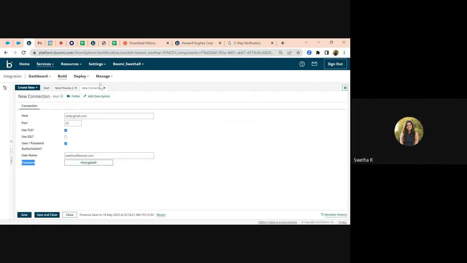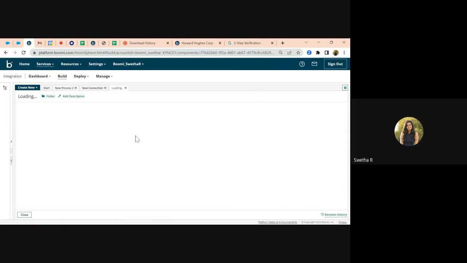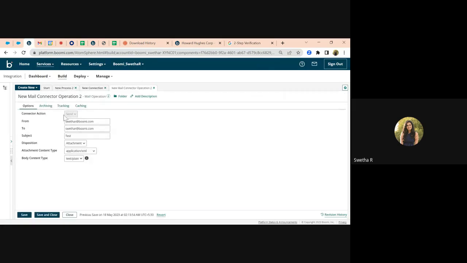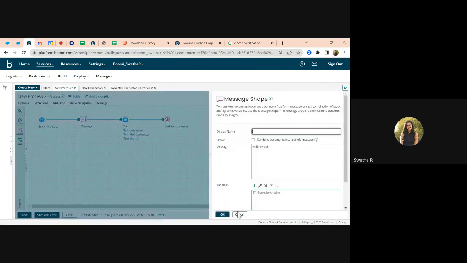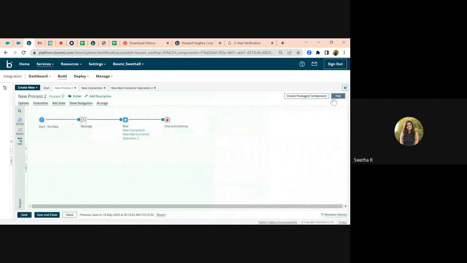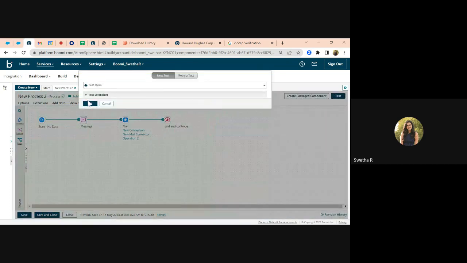So I have already configured that, and in my operation, I have set it to send. I've just provided my from email, to which email address I'm sending out, what is the subject, and the disposition as the attachment. So ideally, whatever is sent out in this message shape will go as an attachment. I'm going to demonstrate that. So I'm going to test it.